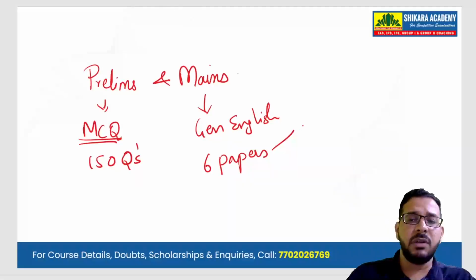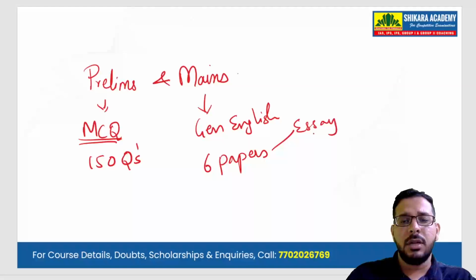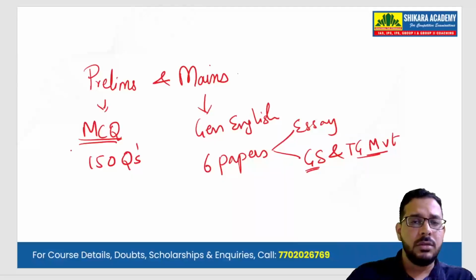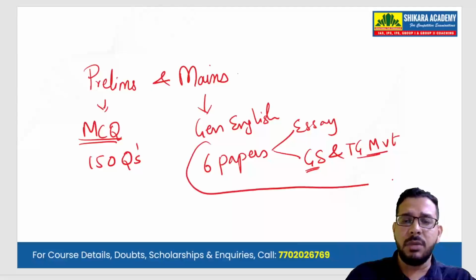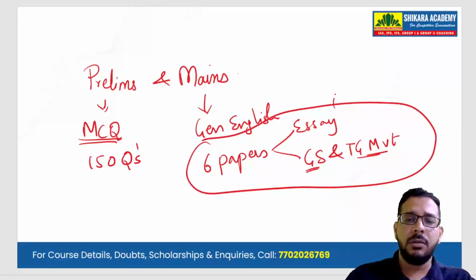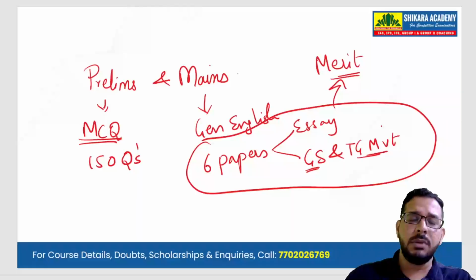In the 6 papers, one paper is essay and other papers are based on general studies and Telangana movement. So the mains marks of these papers will be counted in the merit. Based on the marks you get in these papers, you will be given the rank.